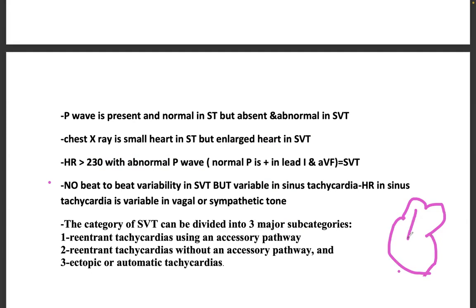This is a re-entrant tachycardia from the accessory pathway, or without an accessory pathway. Not everyone will have this. Suddenly it can start without an accessory pathway, or it can be somewhere else, not a re-entrant pathway. It can be ectopic or automatic tachycardias. But the common one is re-entrant tachycardia with an accessory pathway.